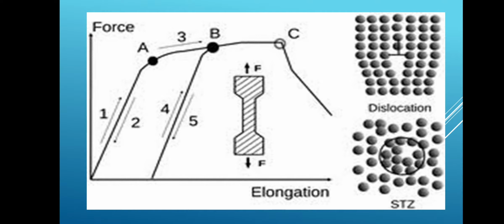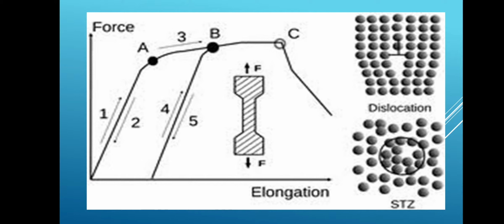Point A is the yield point before strain hardening, and after strain hardening the yield point has become B. So the elastic limit has increased, and as a result the elastic limit of that metal has increased. But what are the causes for this? Let us see the figure.